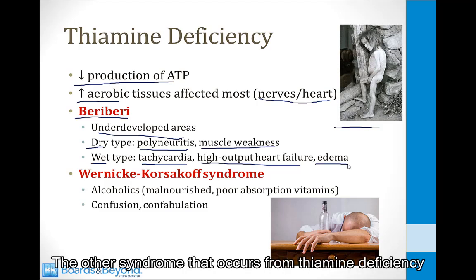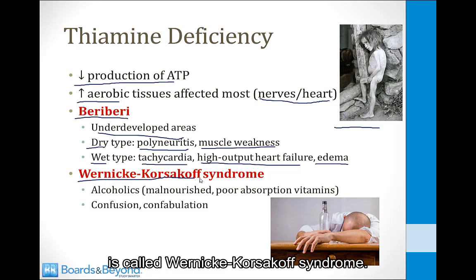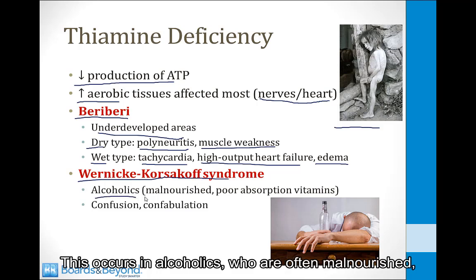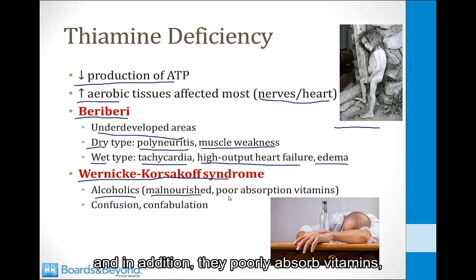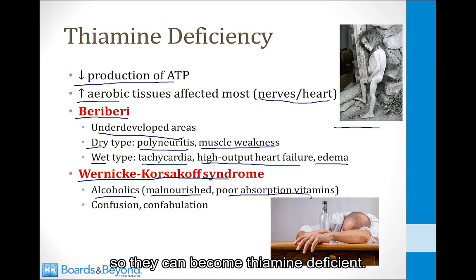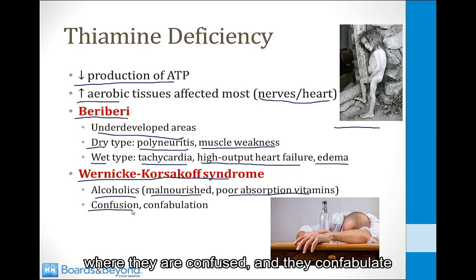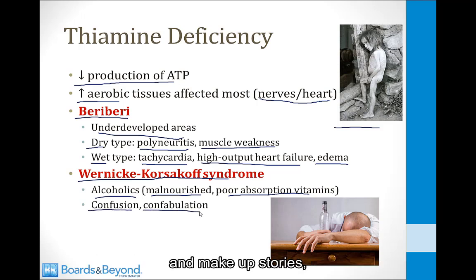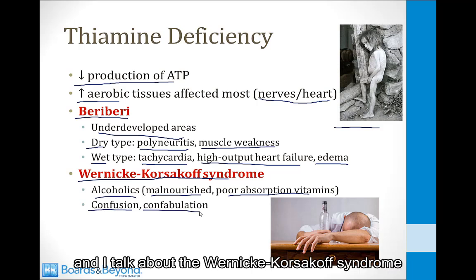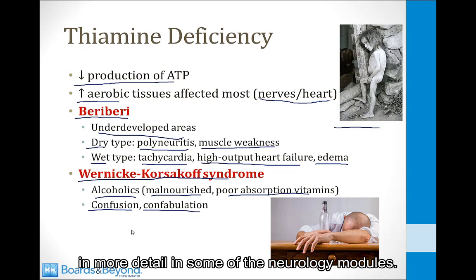The other syndrome that occurs from thiamine deficiency is called Wernicke-Korsakoff syndrome. This occurs in alcoholics who are often malnourished, and in addition, they poorly absorb vitamins, so they can become thiamine deficient. This can lead to a characteristic cognitive syndrome where they are confused and they confabulate and make up stories, and I talk about the Wernicke-Korsakoff syndrome in more detail in some of the neurology modules.